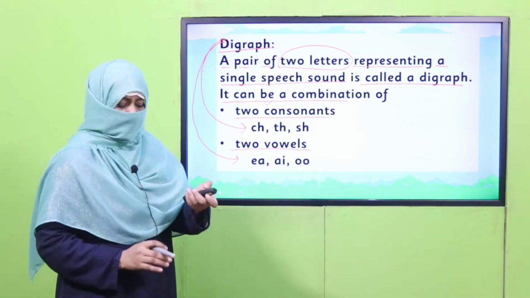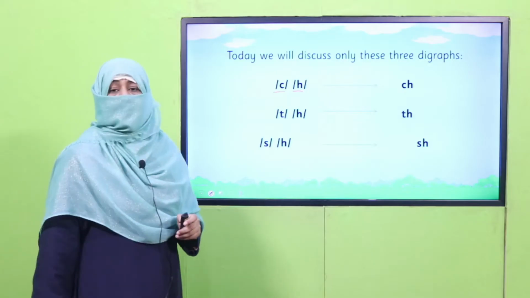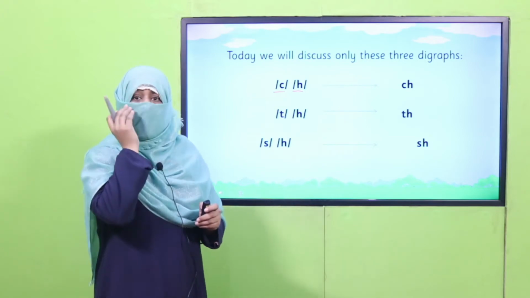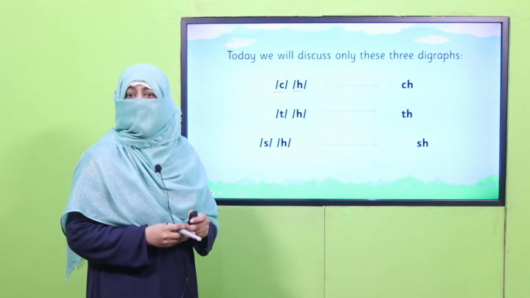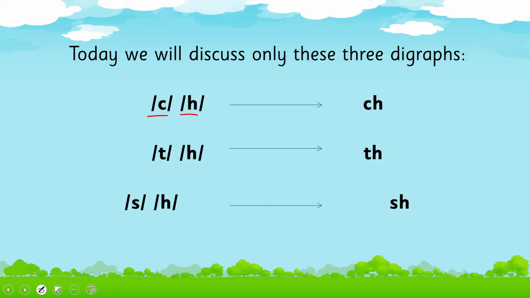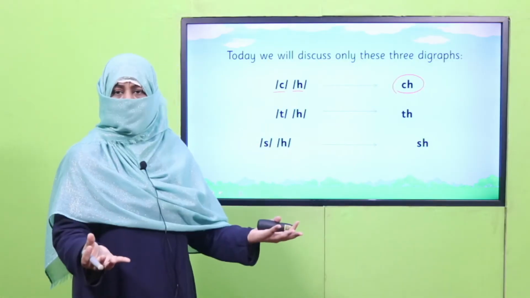Now the technical thing over here is, in a digraph, as we know, these letters have their own sounds. Do you remember? C, how does it sound? K. And H, how does it sound? But when we make a digraph, when we join these two letters, they leave their own sound and make a new sound.